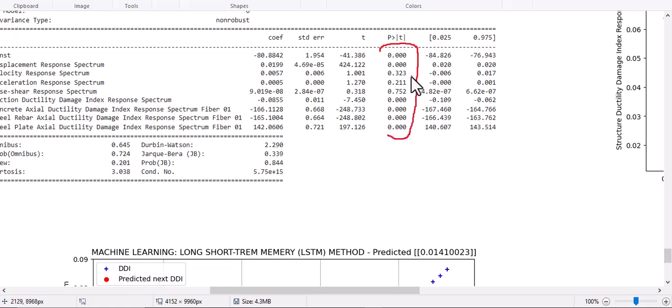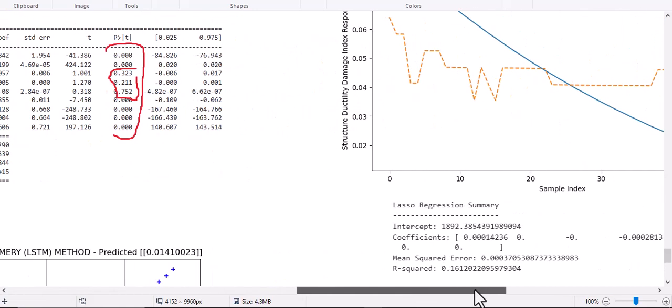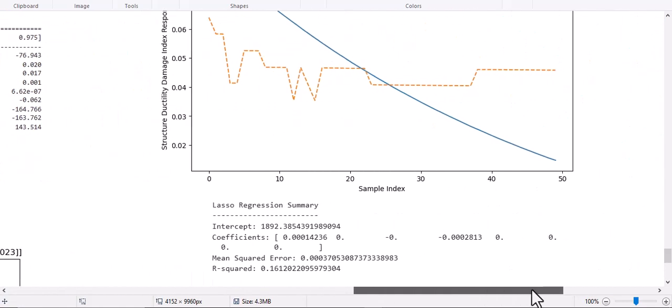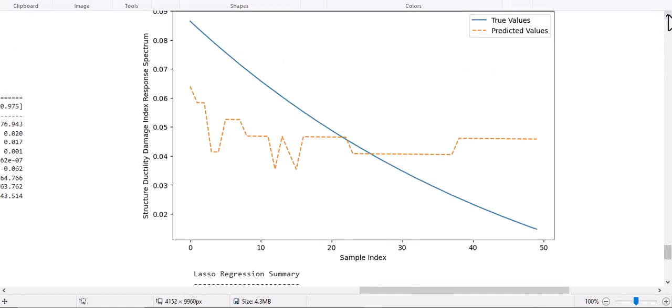You see in here, for example, these parameters have very high p-values, so we must change them and run it again, and then use the lasso regression for our model for predicting the values.